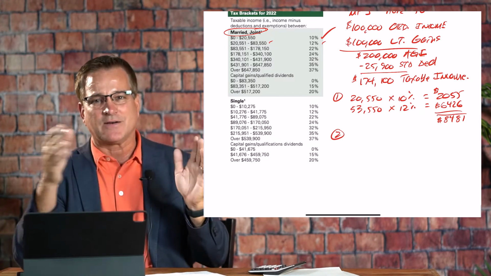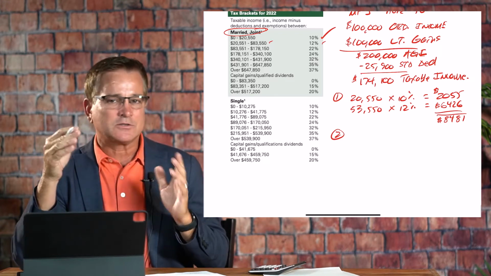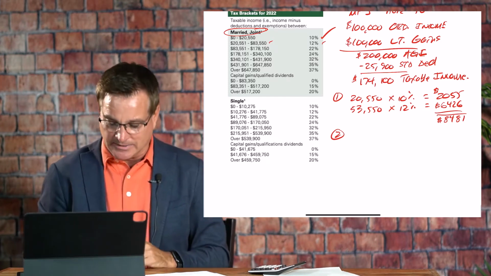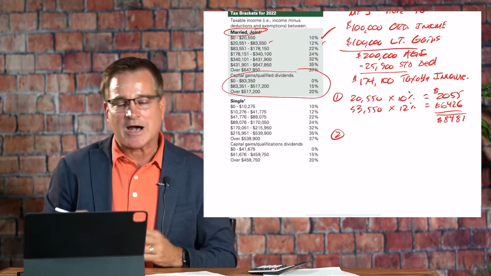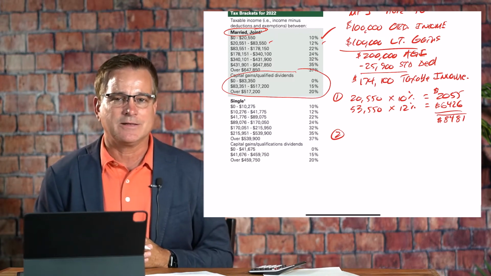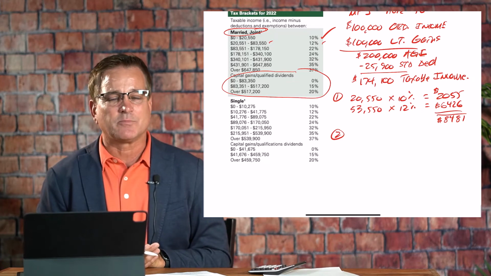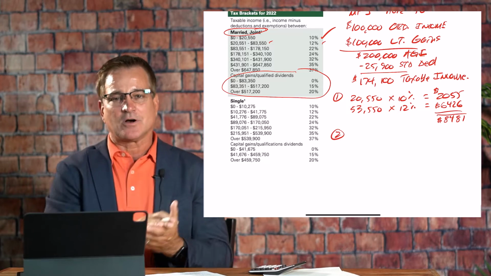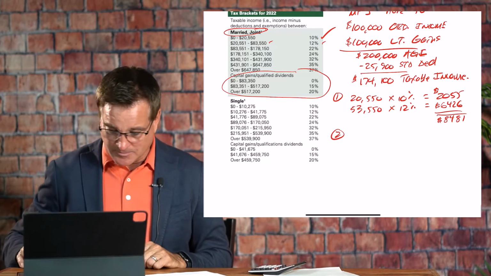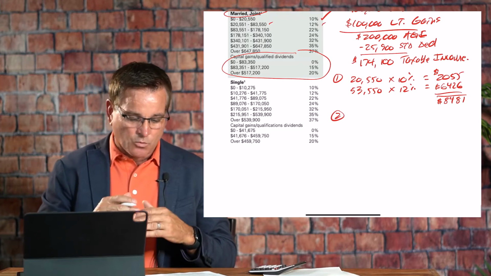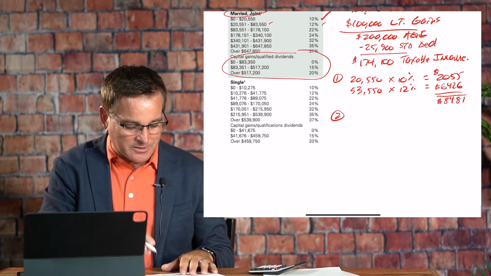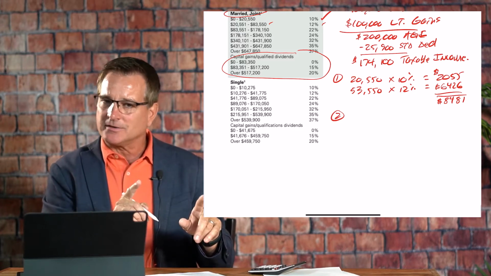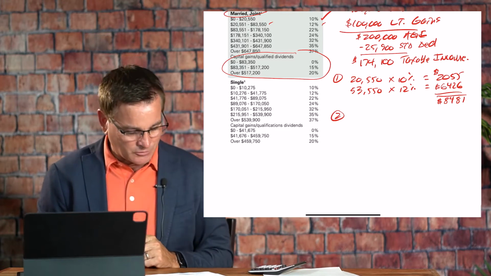And this is where I find some confusion, because long-term capital gains are not taxed as ordinary income. They have their own set of tax brackets, as we can see right here. So how do we apply that when we also have ordinary income? The IRS kind of throws a curveball in here, because what we have to do is stack long-term capital gains on top of our other income to calculate this correctly. So the second step is we're going to do some stacking techniques. We're going to take the $100,000 of long-term capital gains, which is not taxed as ordinary income, and apply that to our equation.